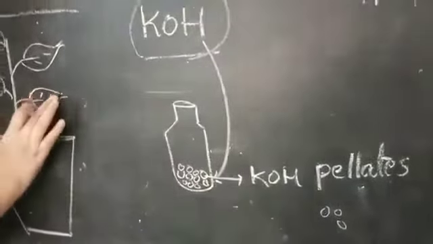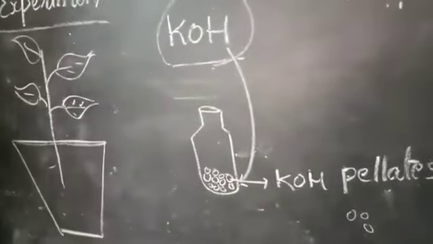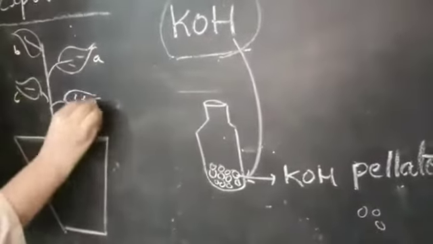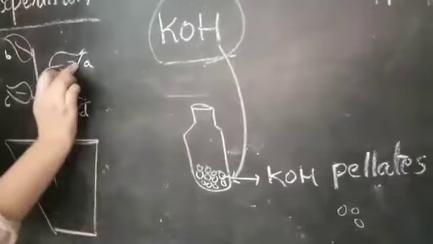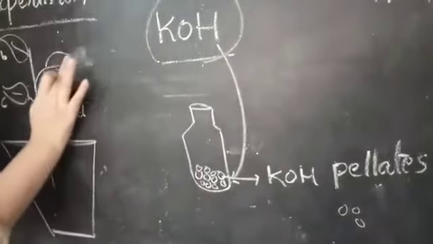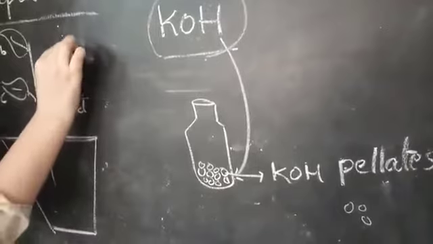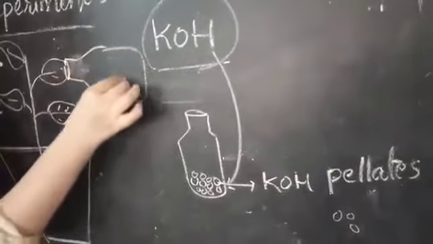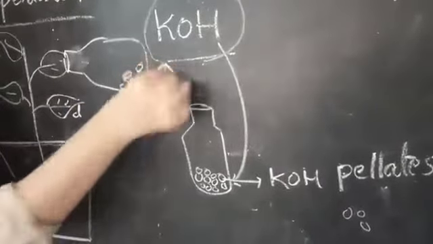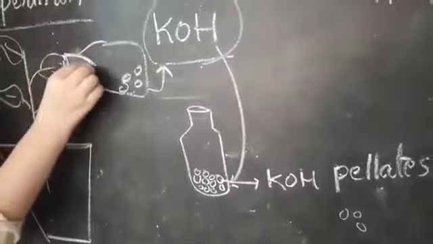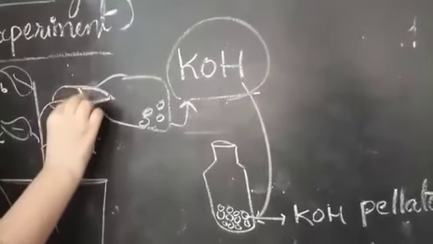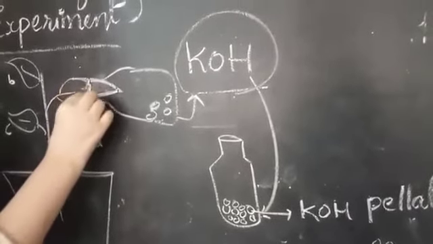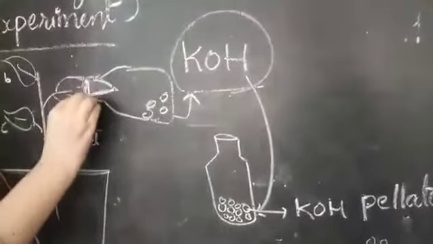Again I am placing this bottle, not on the whole plant, only one leaf we will select. For understanding, I will write here A, B, C, D. So for example, in our plant there are 4 leaves. For leaf A I am placing this bottle like this. Half of the leaf should be kept in the bottle, and we have to hold our bottle like this, which contains crystals of KOH. Half of the leaf will enter the bottle; use the rubber cork and tightly arrange it. With the help of wax also you can completely seal the mouth of our bottle. So this is completely sealed.